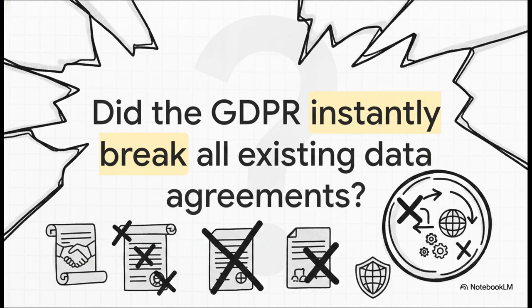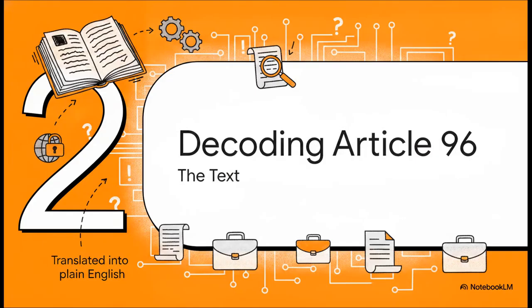Well, the drafters of the GDPR knew they couldn't just break international law overnight. And that is the exact problem Article 96 solves. It prevents this gridlock by acting as a protective time capsule. Moving right along to Section 2, decoding Article 96.